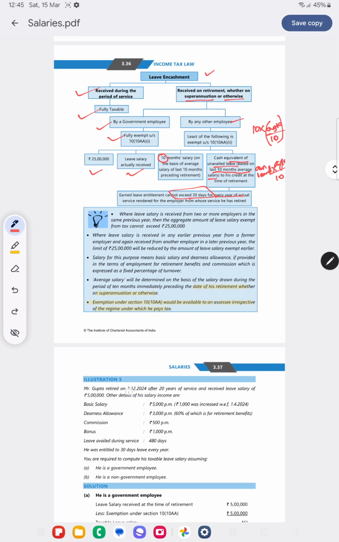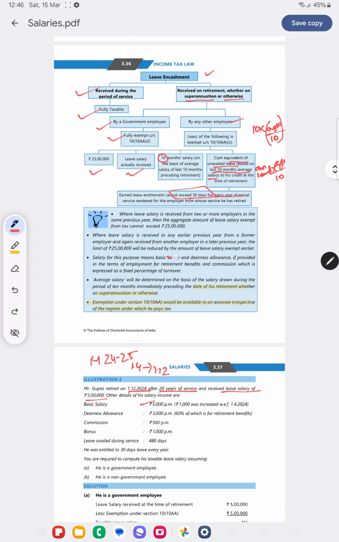Mr. Gupta retired on 1st December 2024. That is, from 1st April to 1st December he has worked for the financial year 24-25, after completing 20 years of service, and received leave salary of 5 lakh. Other details are basic salary is 5,000. And what will be taken for the purpose of salary?